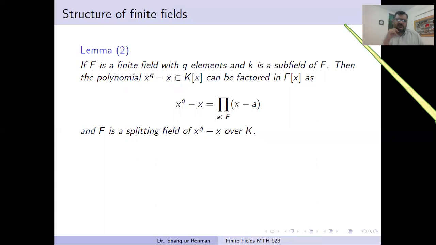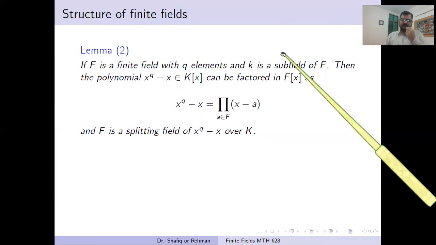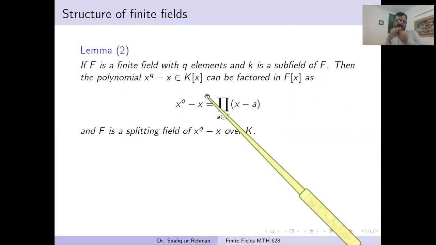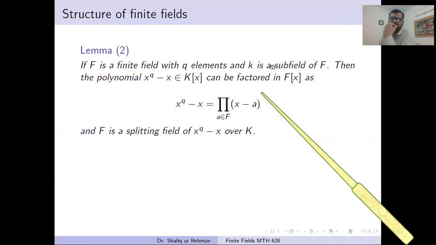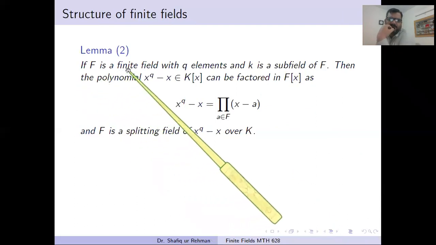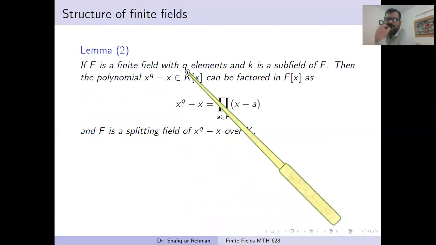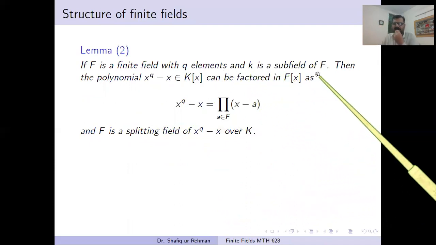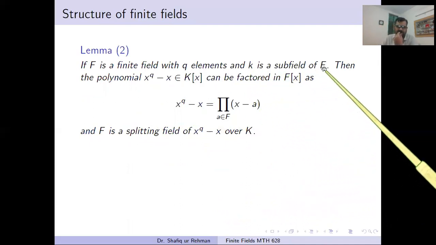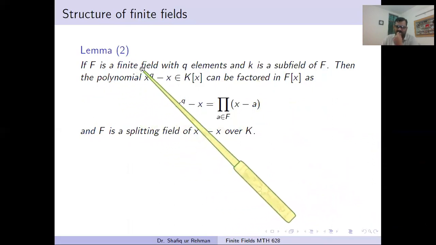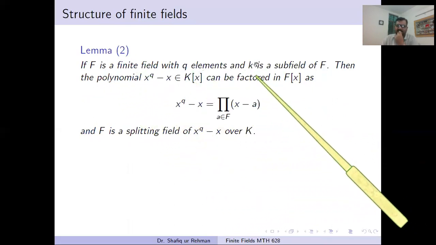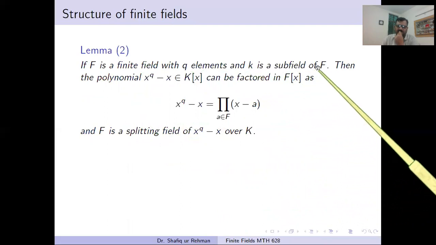So now be attentive, be careful. This is the first result of this lecture. We call it Lemma 2. The first lemma was given in the previous lesson. Let me try to explain the message of this lemma. If F is a finite field with q elements, and K is a subfield of F. Capital K is a subfield of this field.